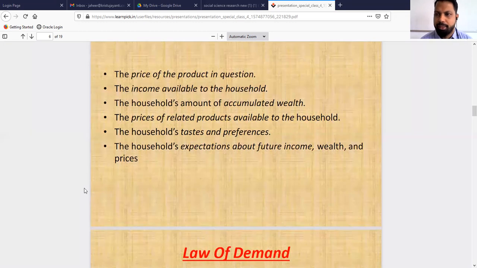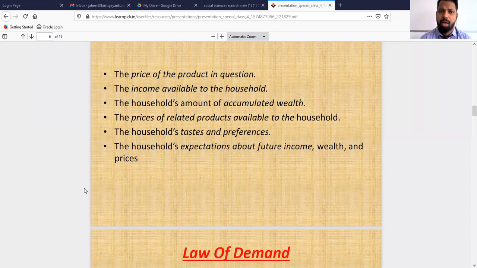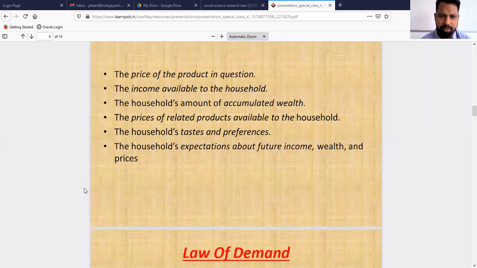The second one is income. Income is also one of the important factors. We discussed the definition of demand itself. It is the ability and willingness to pay. If you have ability, if you have more income, the demand will be on a higher side. If income is less, the demand will be on a lesser side. Then wealth also, you can see a positive relationship. If wealth is on a higher side, normally the demand will be on a higher side.